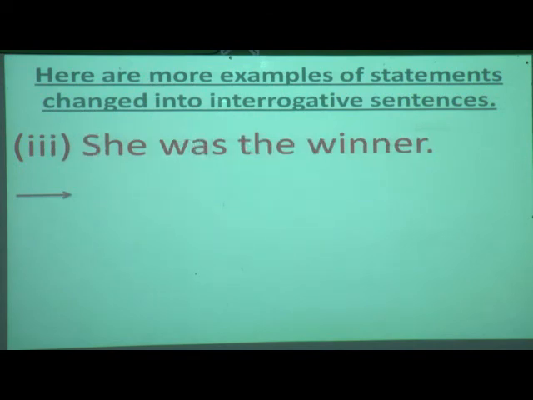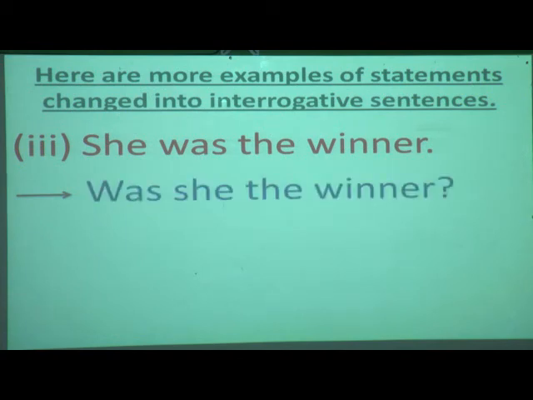Now third, she was the winner. Now this statement you have to make into interrogative. How will you make it? Chalo, try. Yes, you will shift the verb before the subject. So what will be the answer? Was. What is the verb over here? Was. Was she the winner? And at last, a question mark. So W will be capital. Was she the winner? One more example we will see and then we will solve the exercise of page number 14.